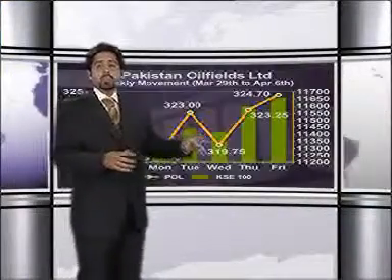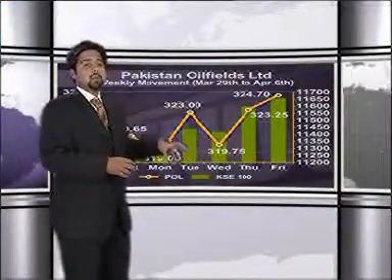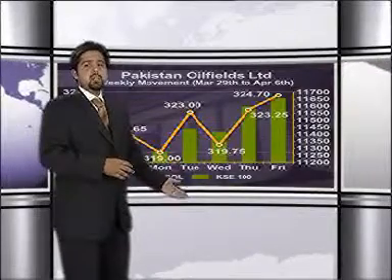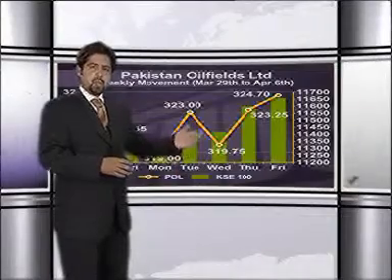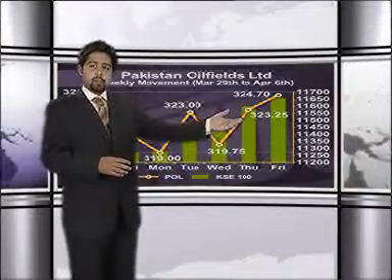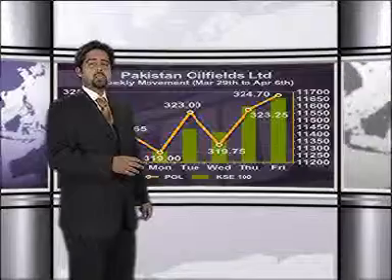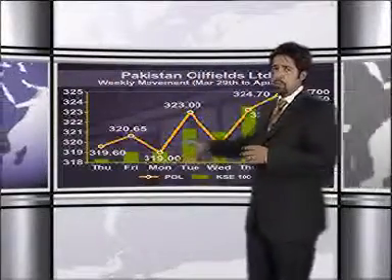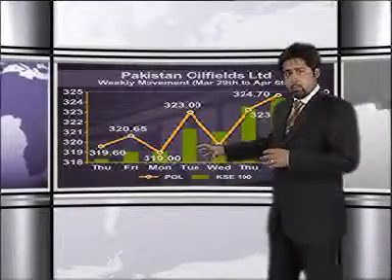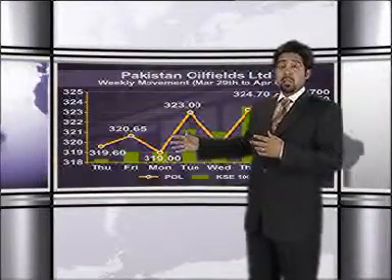Comparing it from the OGDC and POL, PPL has a comparatively better week with slightly slow momentum coming in from the beginning also, but then it was really in the end when we thought that PPL then made its high at 255 rupees and 25 paise. But looking at the beginning of this week also, same momentum coming in from this particular script as well, one of the most liquid scripts in the E&P sector.